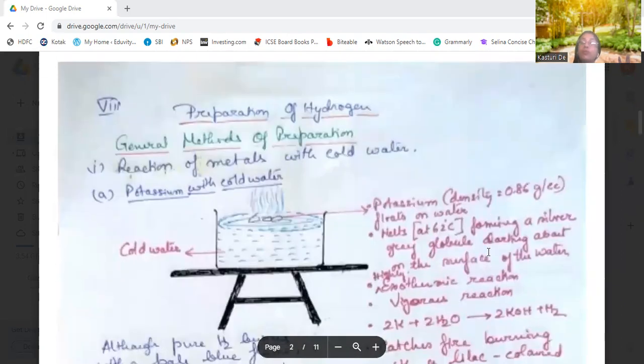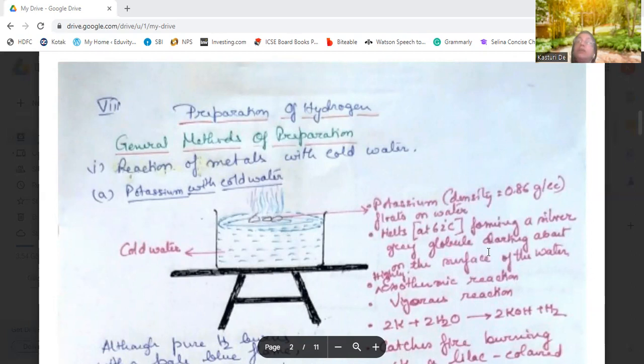Then we come to, so we know now the uses of hydrogen, why hydrogen needs to be prepared. As hydrogen is needed for different purposes, we need to prepare it artificially.